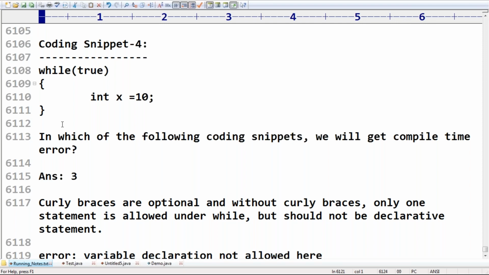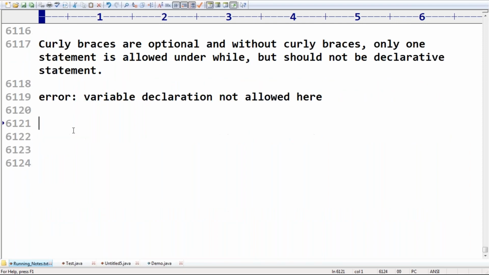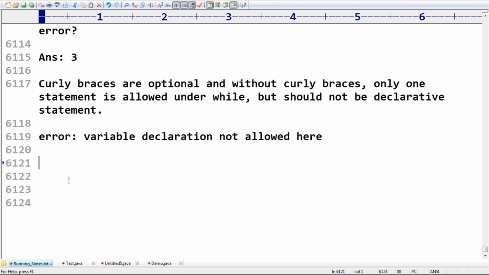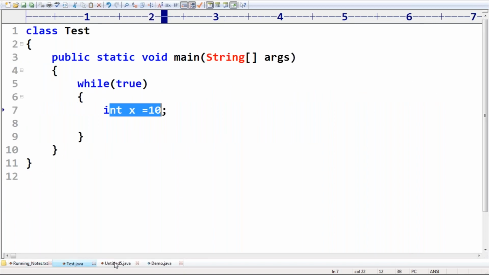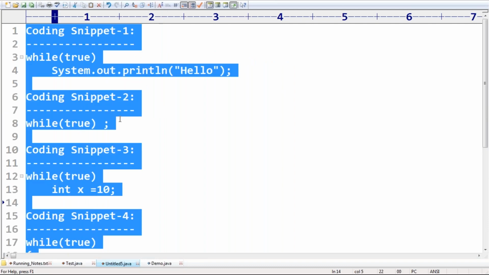There is one more important point. Take very special care about this one, sir. It will be created in the stack area. Correct? Next, there is one more important point, a dangerous point. More concentration is required from you people. Please observe carefully. I'm taking the same coding snippets.